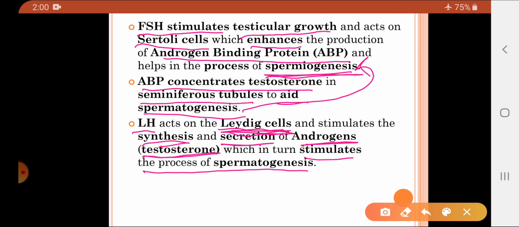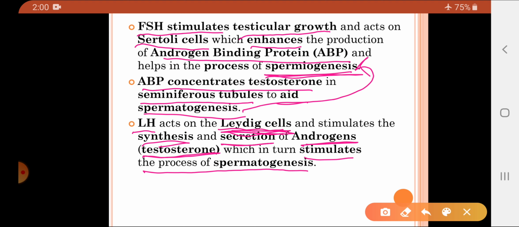How is this ABP, that is androgen binding protein, helpful? This androgen binding protein concentrates the testosterone in the seminiferous tubule, that is, it increases the concentration or amount of the testosterone in the seminiferous tubule, which finally will be helpful in the